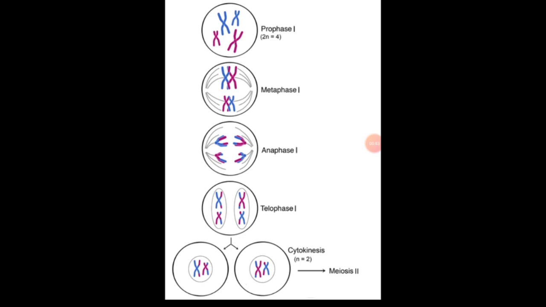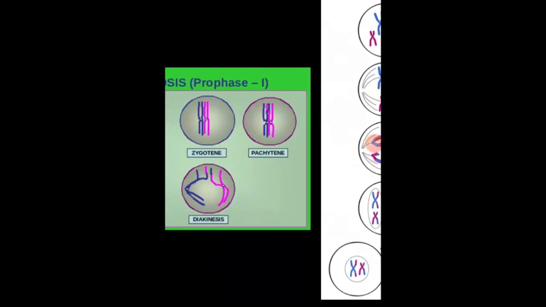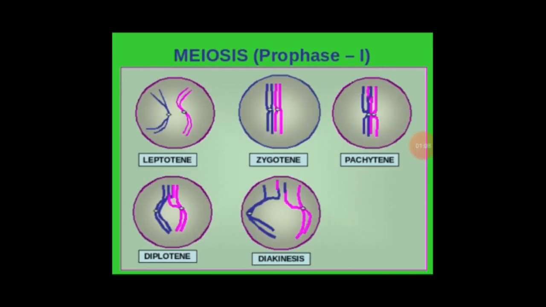Now we are going to study the first stage of meiosis, that is meiosis 1. It has the following stages: prophase 1, metaphase 1, anaphase 1, telophase 1 and lastly cytokinesis. The first stage is prophase 1, and it is the longest phase of meiosis. It can be subdivided into the following substages: leptotene, zygotene, pachytene, diplotene and diakinesis.